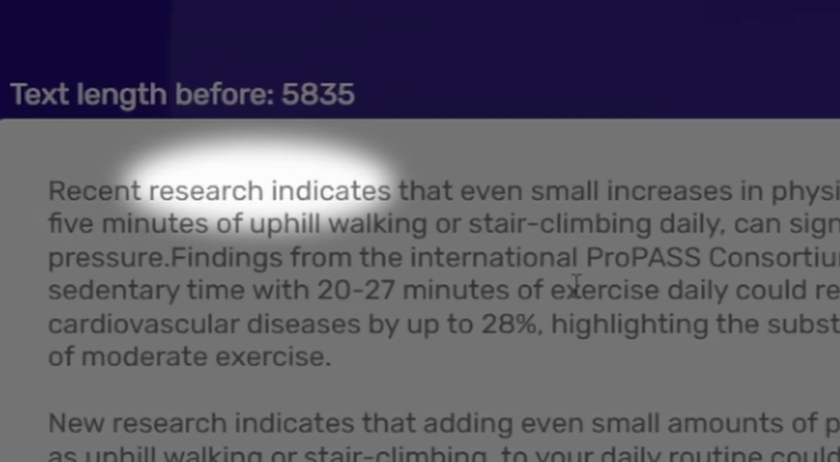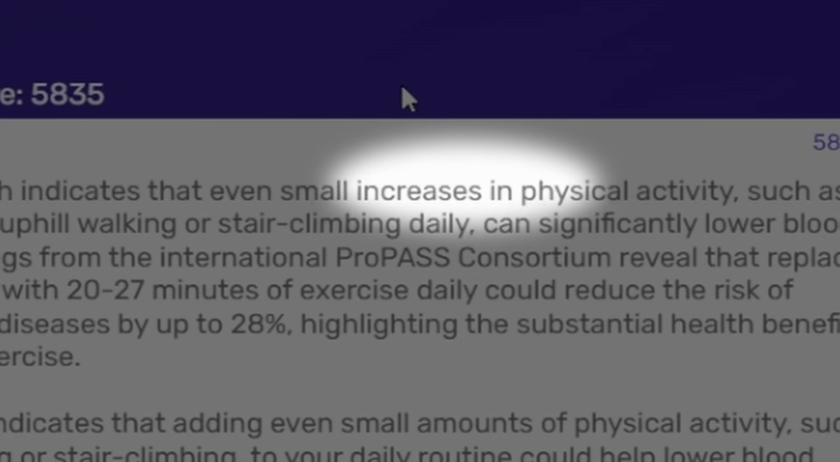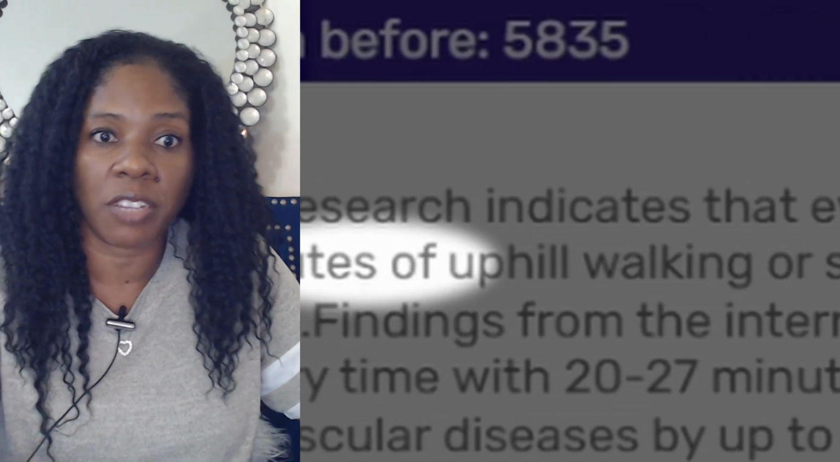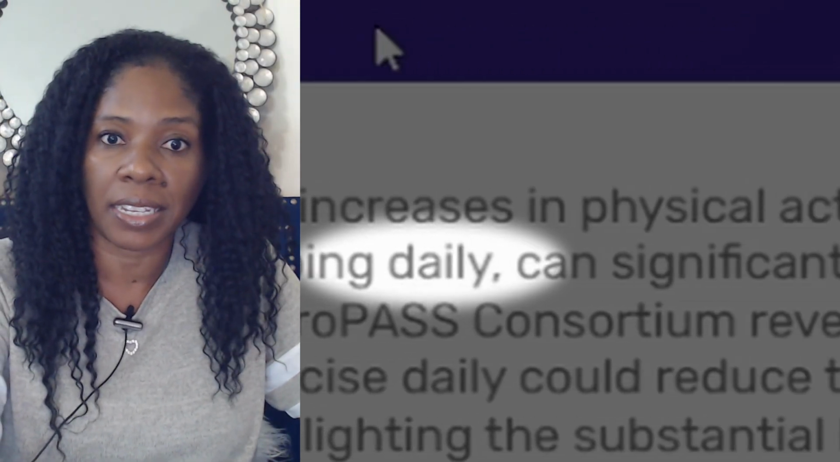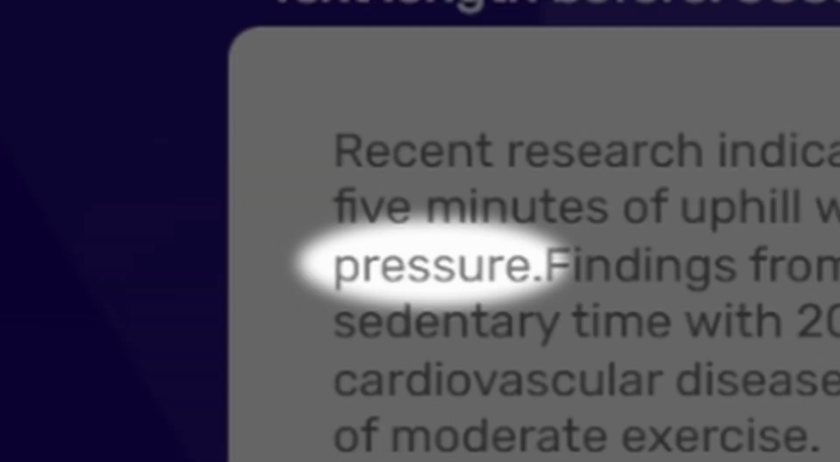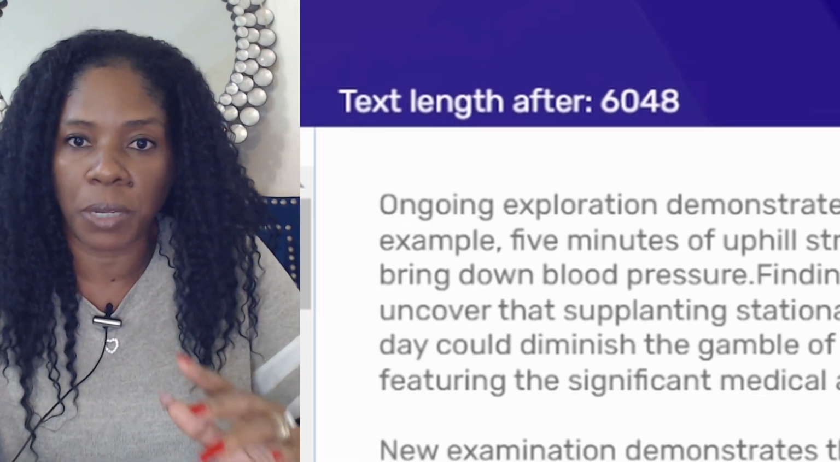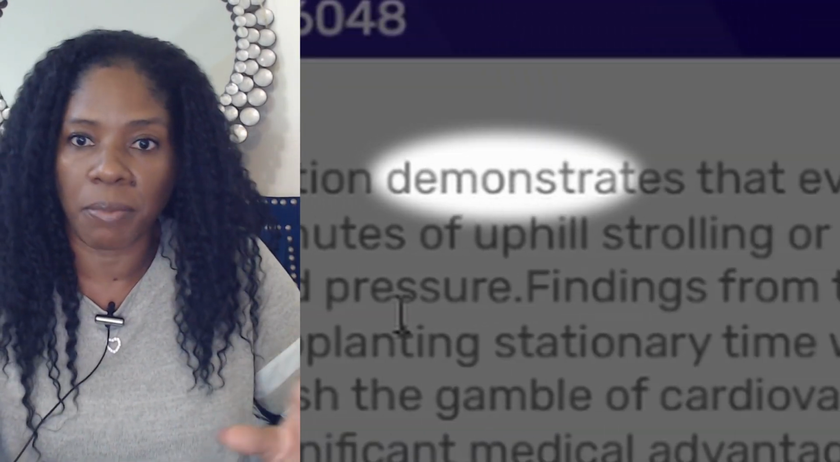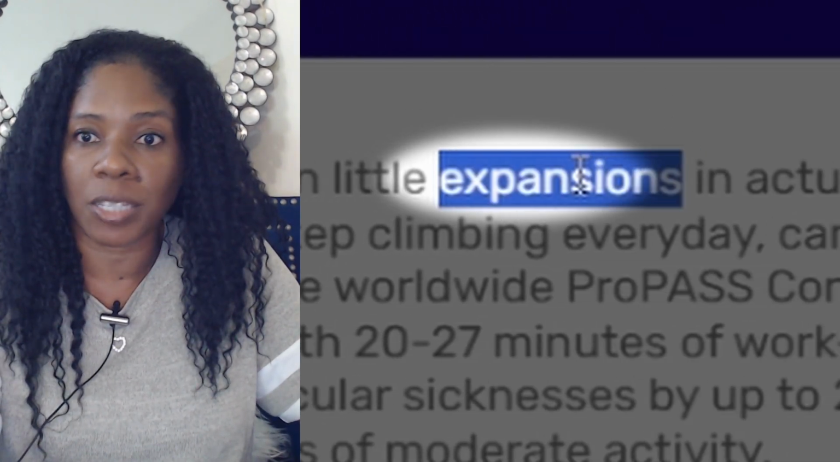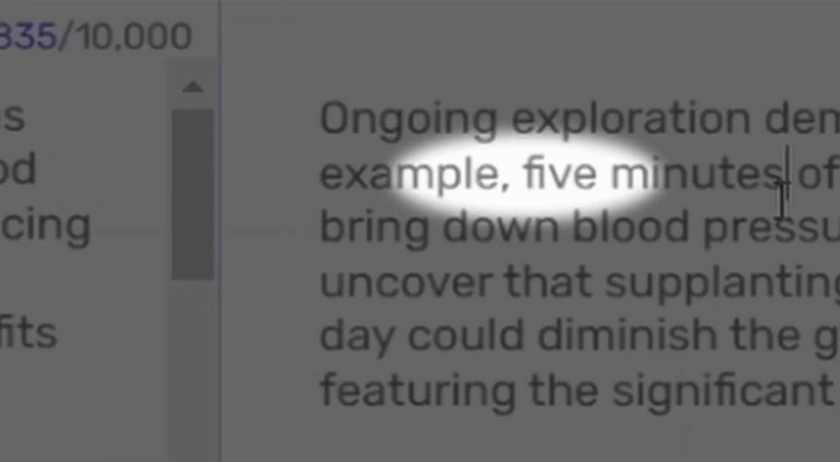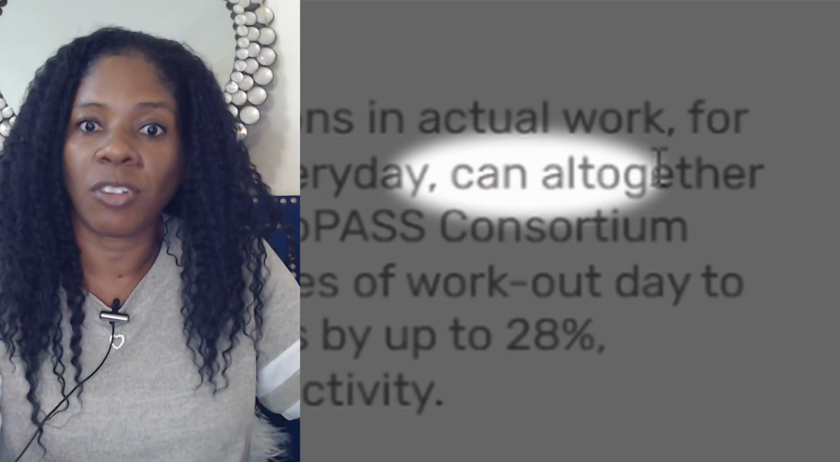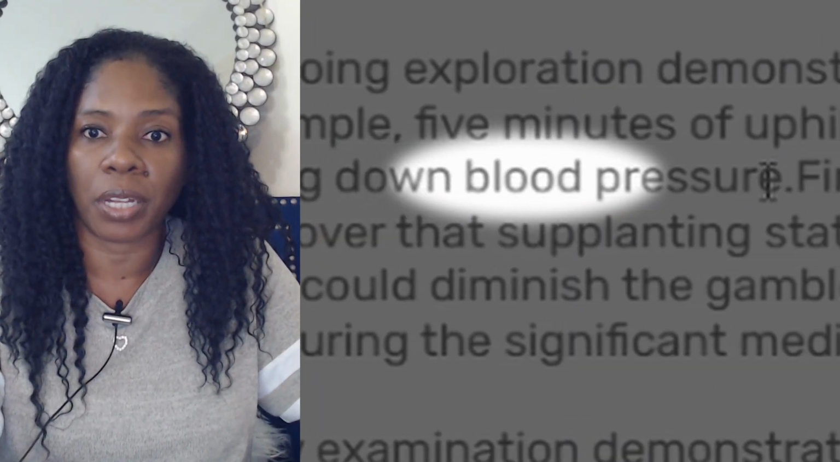The original text said, recent research indicates that even small increases in physical activity, such as 5 minutes of uphill walking or stair climbing daily, can significantly lower blood pressure. Now let's see the new text from Spinbot. Ongoing exploration demonstrates that even little expansions in actual work, for example 5 minutes of uphill strolling, can altogether bring down blood pressure. Not bad, but I don't know how that's gonna make me money, but let's find out. $300 a day, child? We gotta find out.